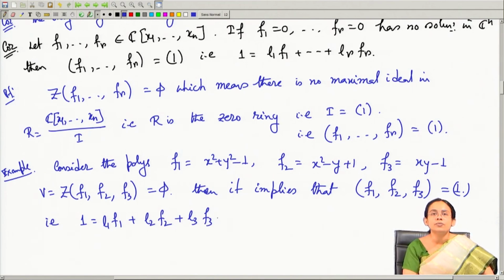But it is not very straightforward to see that the ideal generated by f 1, f 2, f 3 is the unit ideal, unless we know the correspondence between the points in the variety and the maximal ideals in the quotient ring. That is why this is useful: by looking at the variety, since it is empty, we can conclude that this ideal is not a proper ideal, it is in fact the unit ideal. That is why it is useful to apply the Hilbert Nullstellensatz in these cases.